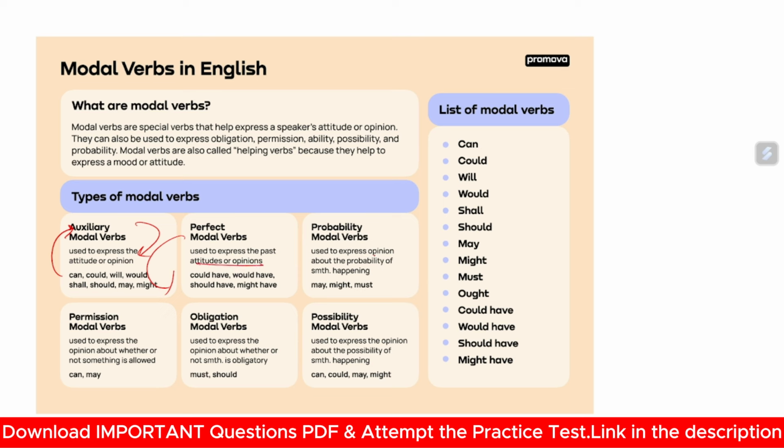Probability modal verbs are used to express an opinion about the probability of something happening. Suppose may, might, must. These words are used in a sentence when there is some sort of probability of something happening, in the past and future.